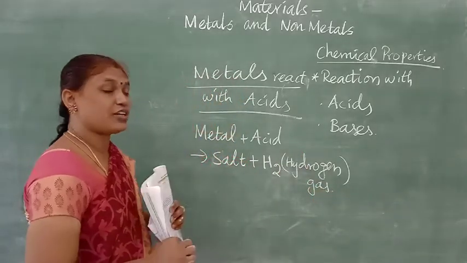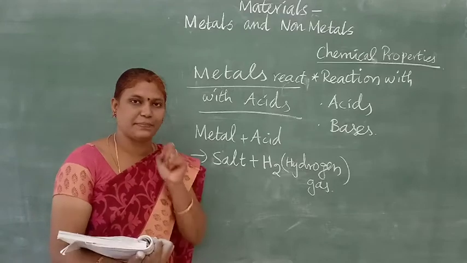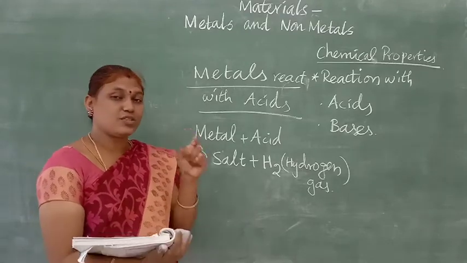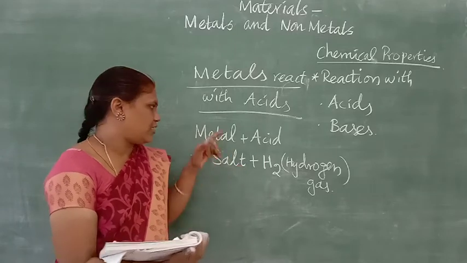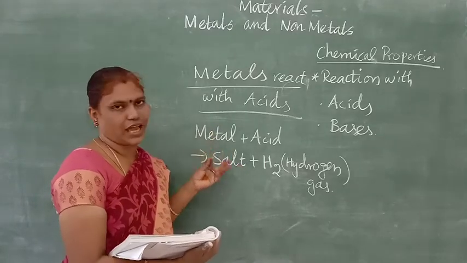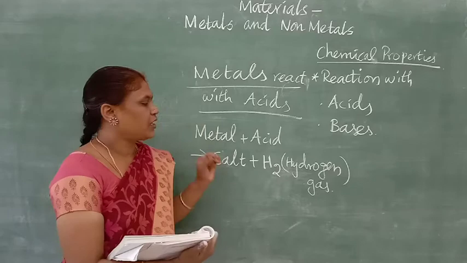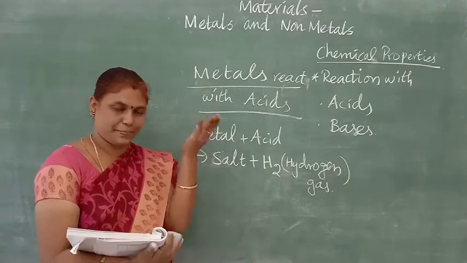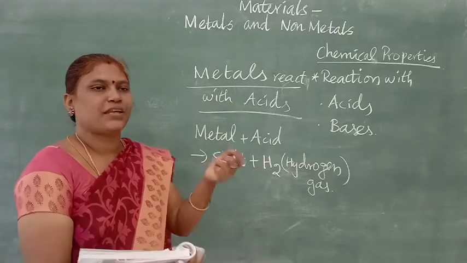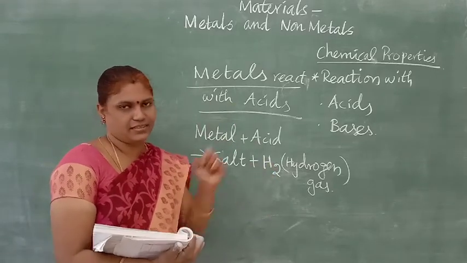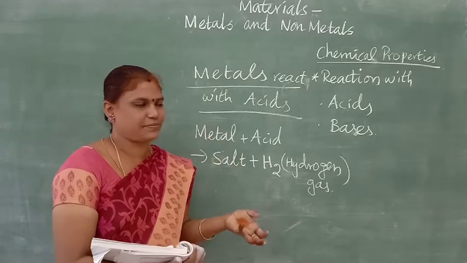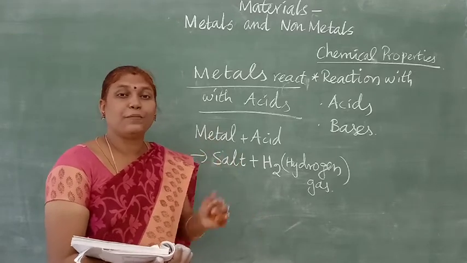What is the nature of hydrogen gas? It will be coming as bubbles. It is a colorless gas. It is odorless. It gives a spark sound. When I put one metal in an acid, it gives salt and hydrogen gas. It will be evolved. The gas will come up. It has the nature of coming up. When I light a matchstick or a splinter near that, which gives a spark of light, that will give a pop sound.